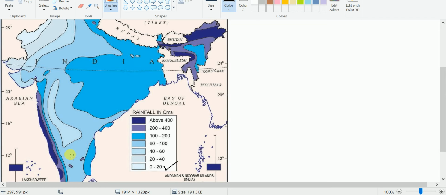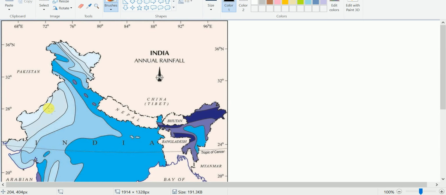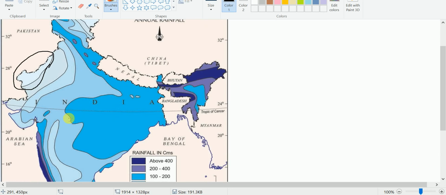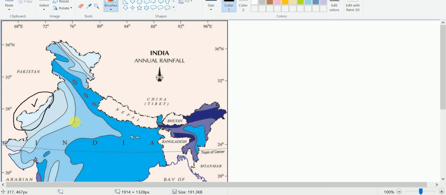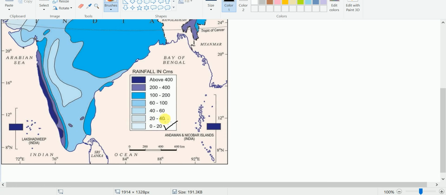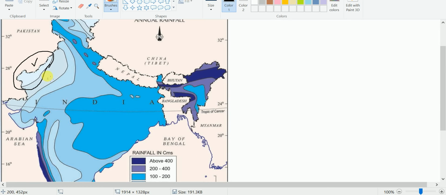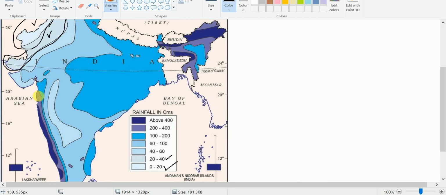Okay, this technique is known as the tinting method, and we find here in the extreme western part of Rajasthan, in this area, the amount of rainfall is very, very low, and that is why we have scarcity of water here in the Rajasthan desert. And next we have the level 20 to 40 centimeters, and here again we find a large tract of Rajasthan, the central part of Rajasthan, then the western part of Gujarat, okay.